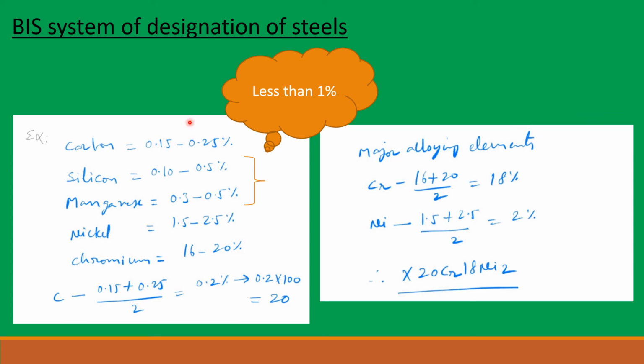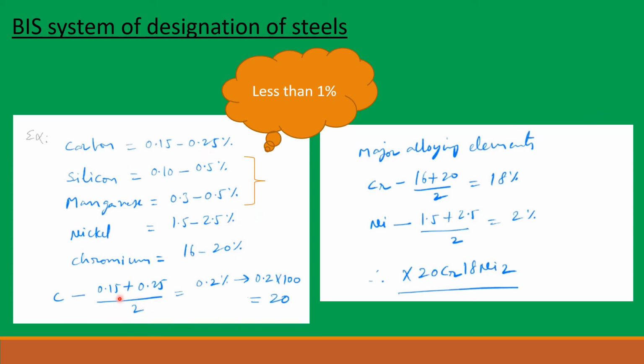This particular steel has 0.15 to 0.25% of carbon, 0.1 to 0.5% of silicon, 0.3 to 0.5% of manganese, 1.5 to 2.5% of nickel, 16 to 20% of chromium. So silicon and manganese average percentages individually are less than 1, so we neglect them in this formula. The next alloying elements will be written in the descending order of their average percentages. So first let us see carbon.